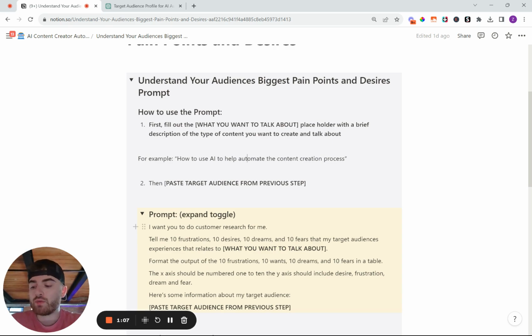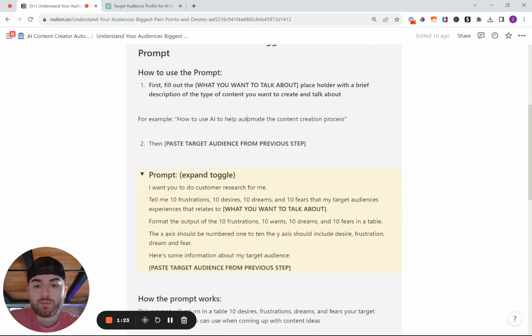And it's really going to help you understand what your target audience exactly wants and what some of their biggest pain points are that they wish they could get away from. So that way you can create content about it, and then you can get an emotional response, and then hopefully you get some sales from it as well, because that's obviously the goal here. So let's actually use this prompt.